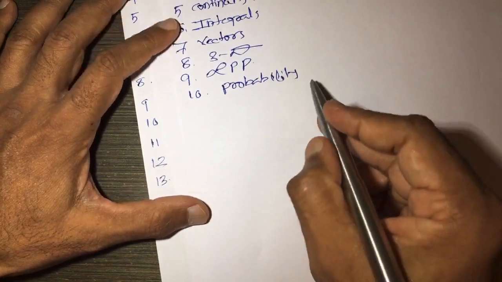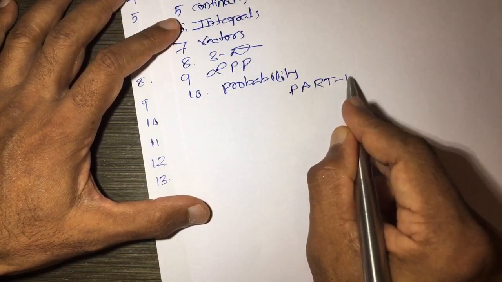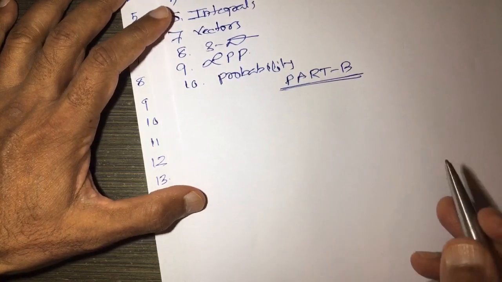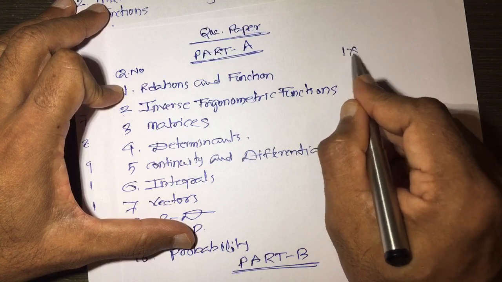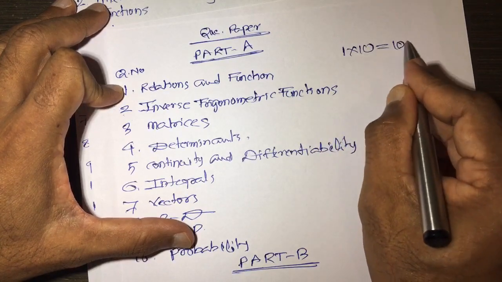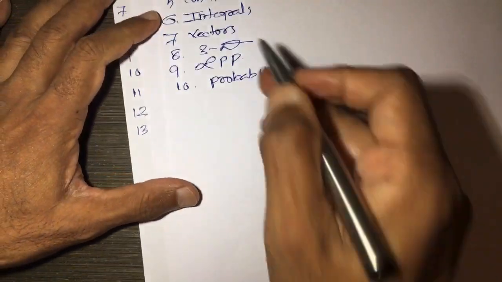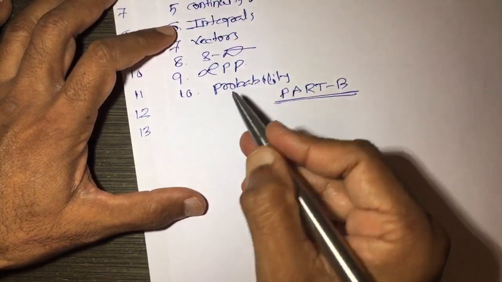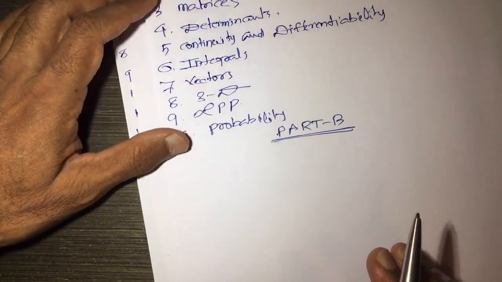After that part B. So, this is part A which is 1 into 10. So, total 10 marks are there, which is a compulsory part. All 10 you have to answer, means all these chapters you have to study thoroughly.